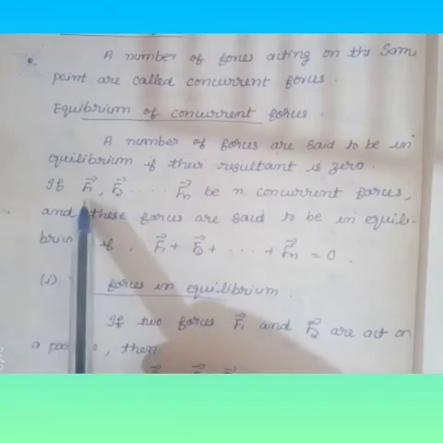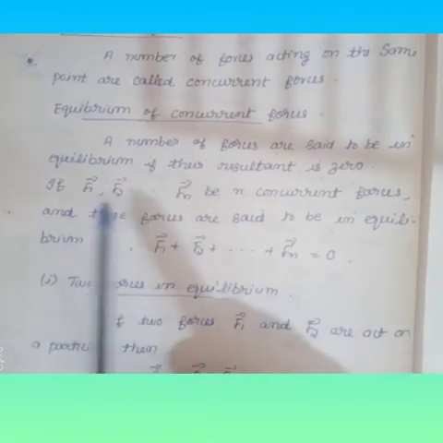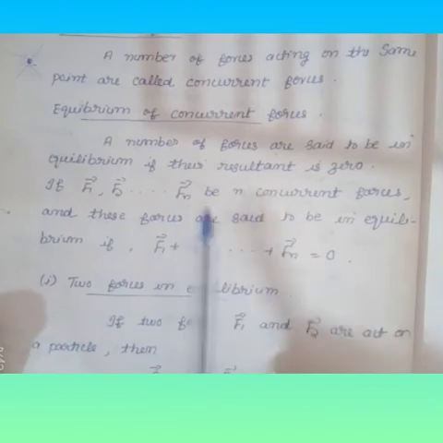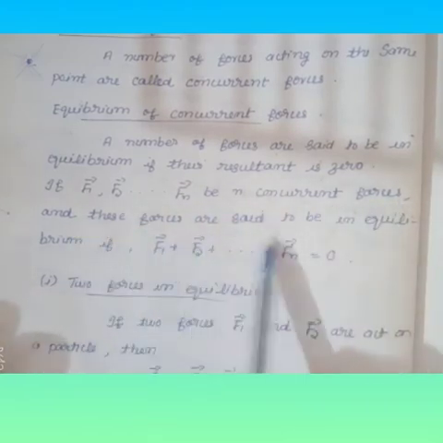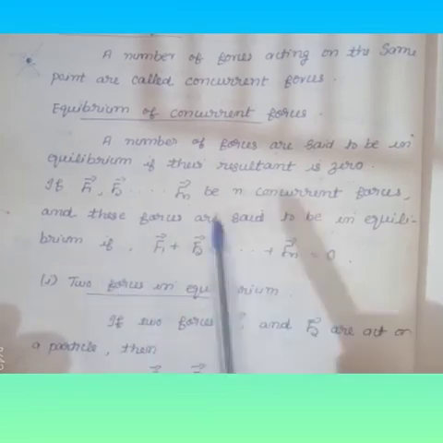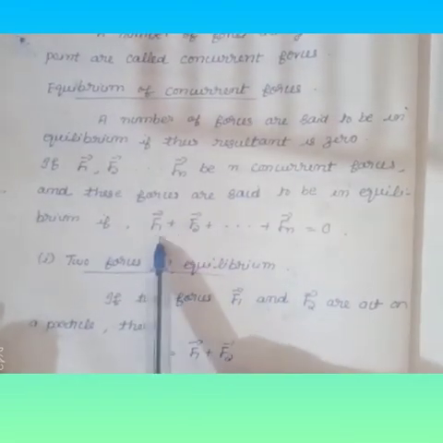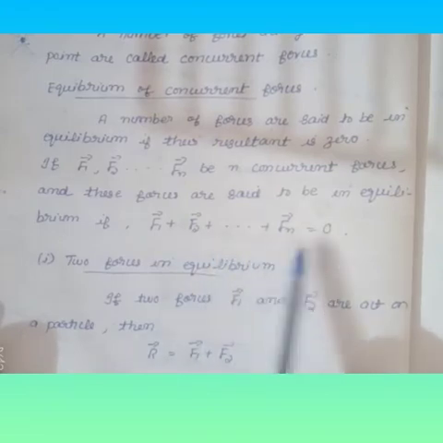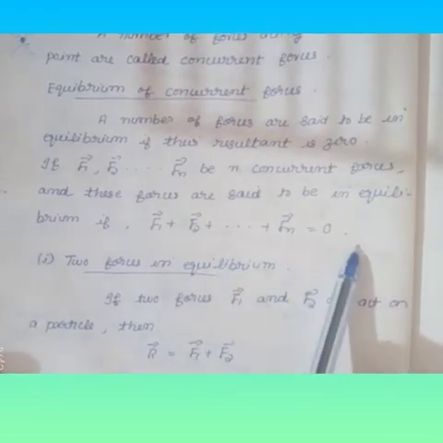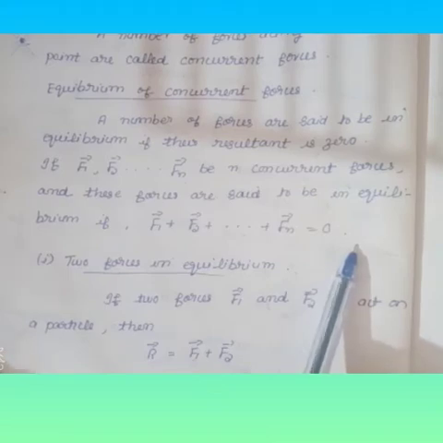Suppose there are n concurrent forces, that is F1, F2, etc., Fn. Then these forces are said to be in equilibrium if the condition is: vector F1 plus vector F2 plus etc. plus vector Fn is equal to 0. So this is the equilibrium of concurrent forces.